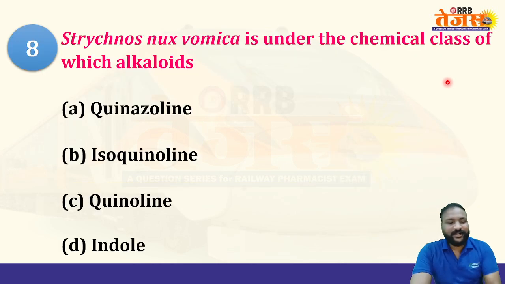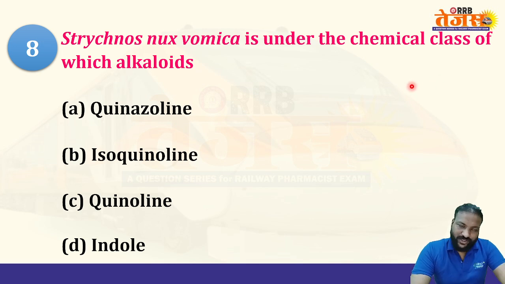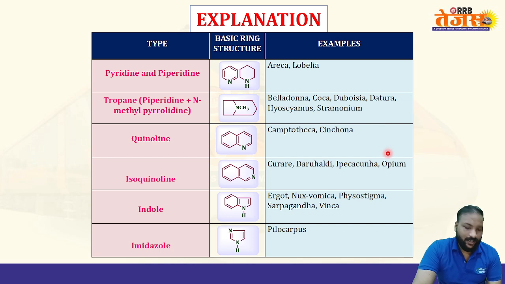That's about the question. And the next question of this series: Strychnos nux-vomica is under the chemical class of which alkaloids? Option A quinazoline, B isoquinoline, C quinoline, and D indole. What is the right answer here? Come on, hurry up. Please post your answers. Let us see the right answer here. Option D is correct.